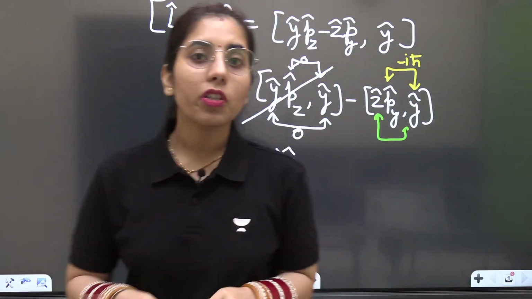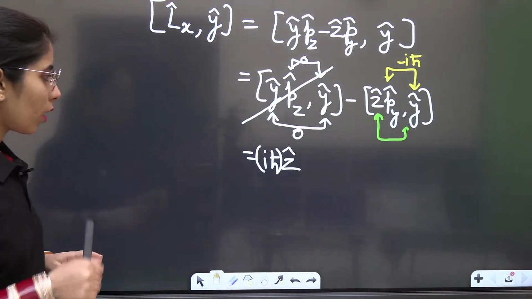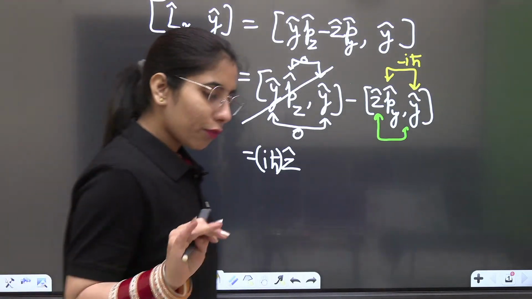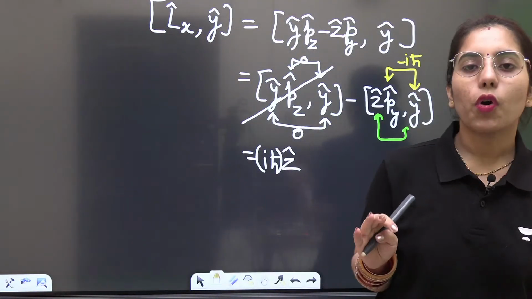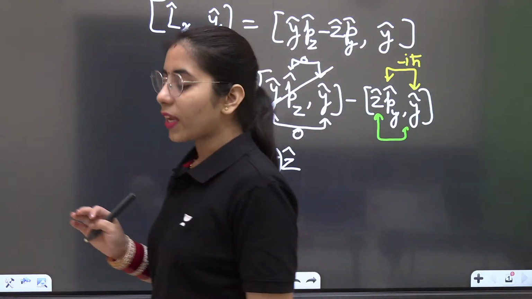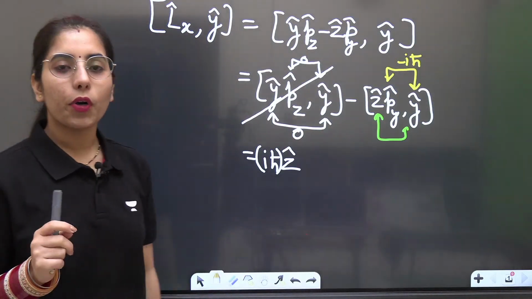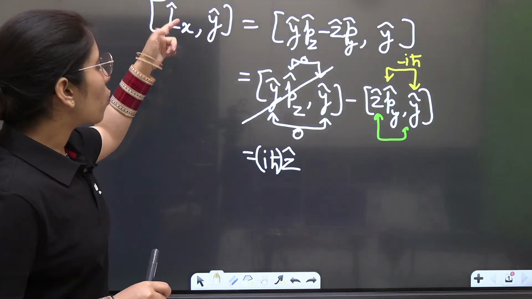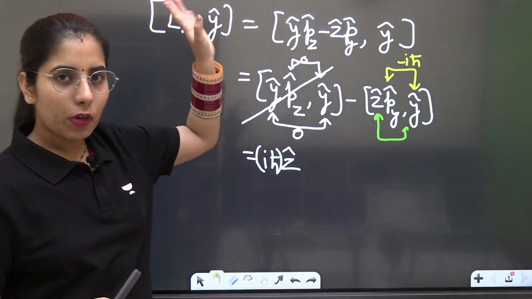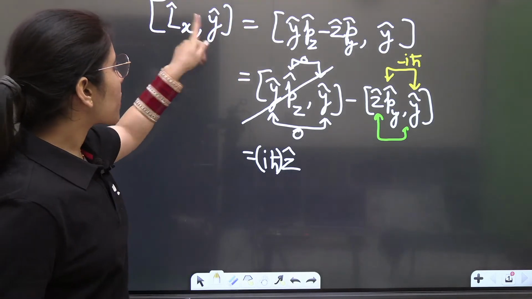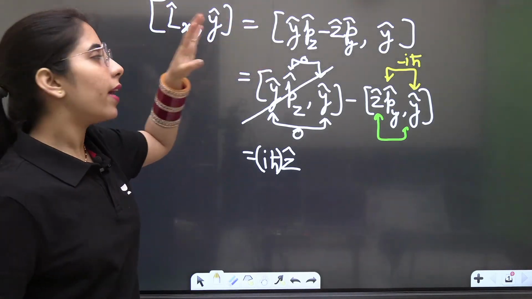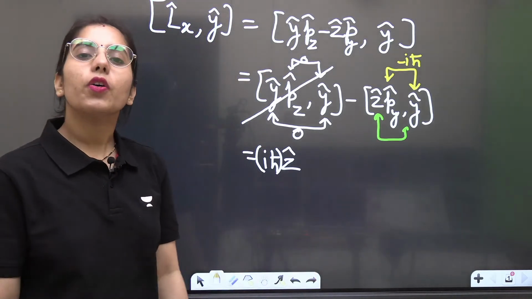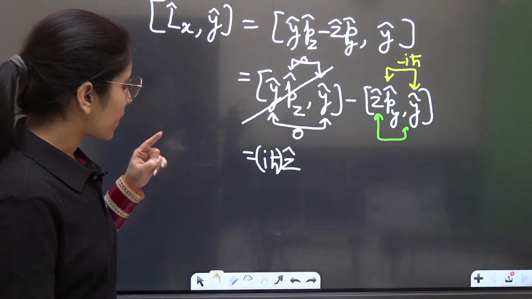I was talking about a trick as well. Get to know about one thing. Now you don't need to find it for all other cases. If you want, you can check, or you can just try to get it for a few more cases. Now what are these few more cases? Lx with z, Lx with x. Okay, we have already done that. Ly with x, Ly with y, Ly with z, Lz with x, Lz with y, Lz with z. Okay, this is how you can consider it. Next thing.